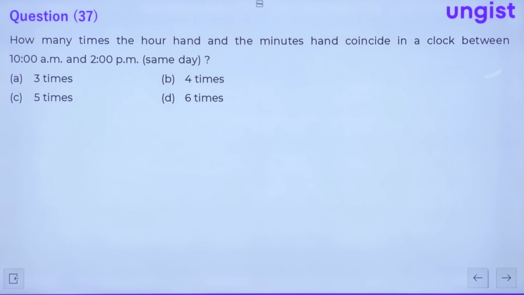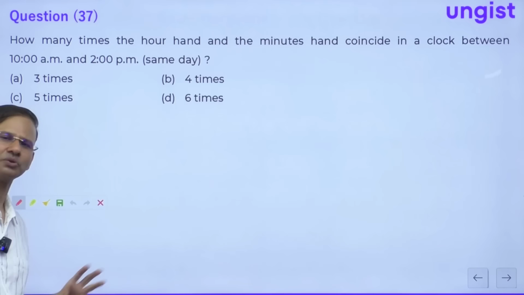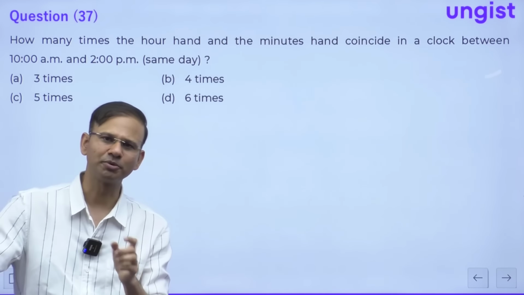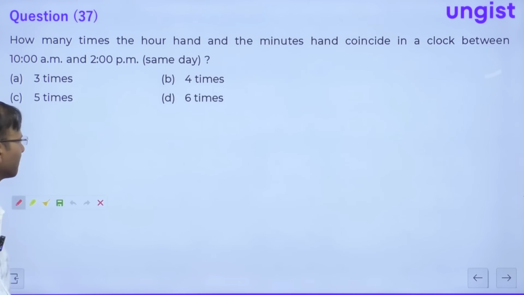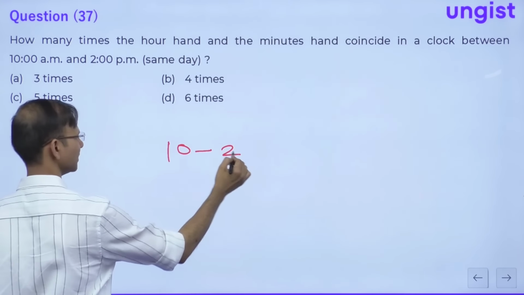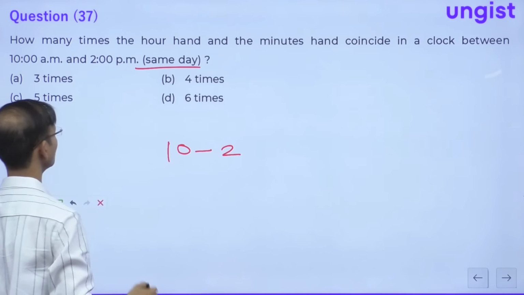is question number 37. Guys, here, this is again the question was directly from our notes, right? We teach it as the first concept of clock. Okay? So guys, here, the question is, what time is 10 to 2? The same day question is saying, right? 10 a.m. to 2 p.m.